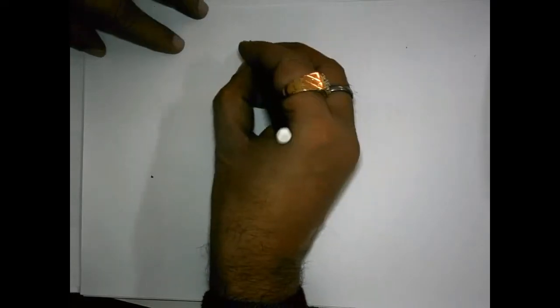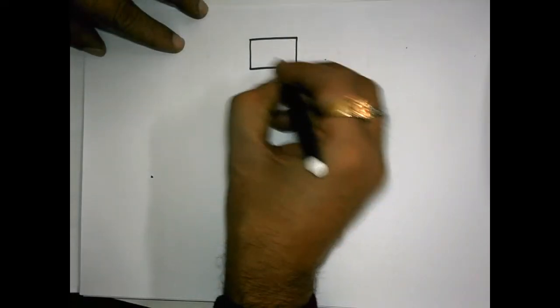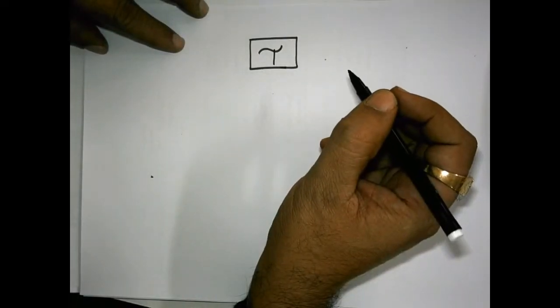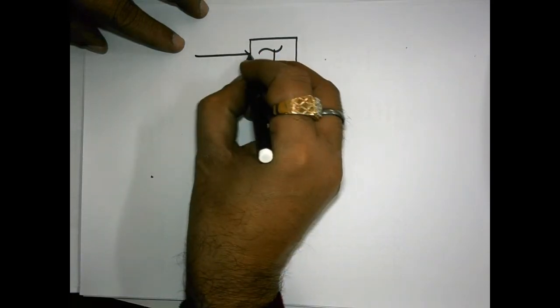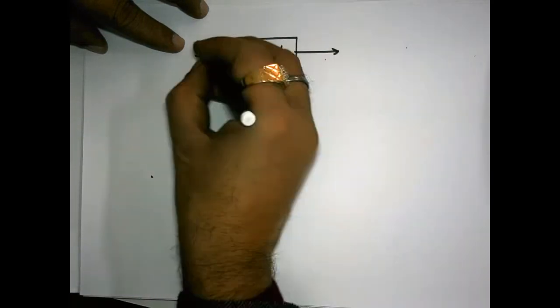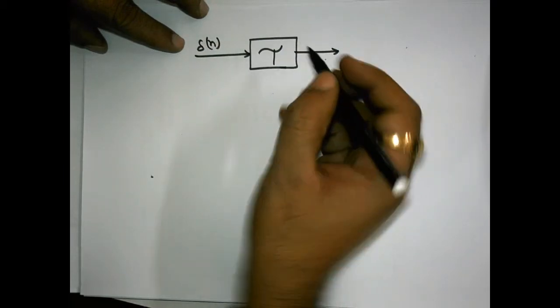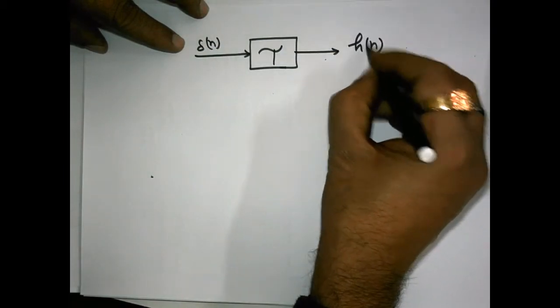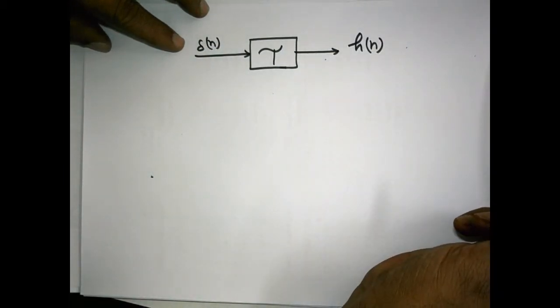So what this total explanation says is that suppose we have an arbitrary system, at the input of which we apply delta n, and we get a response called hn.